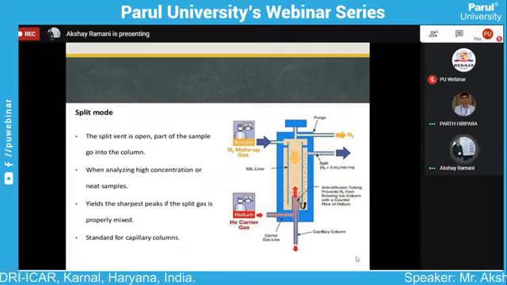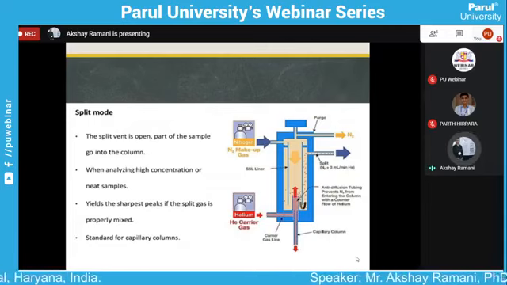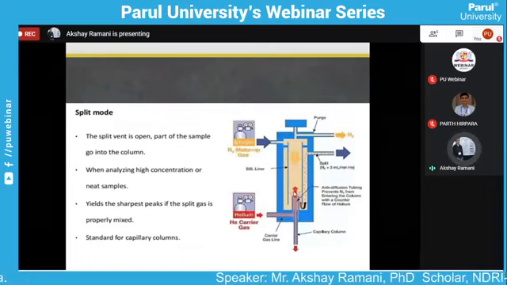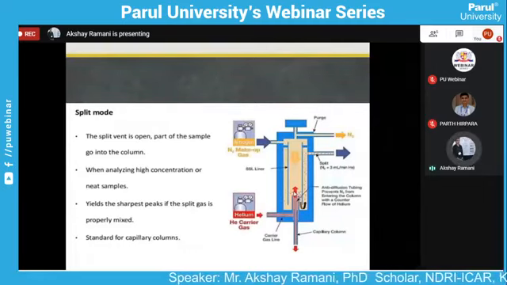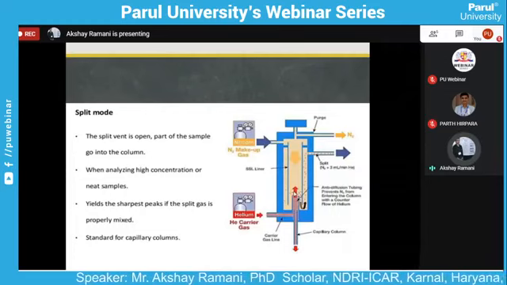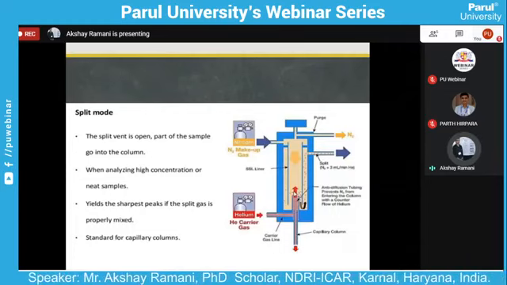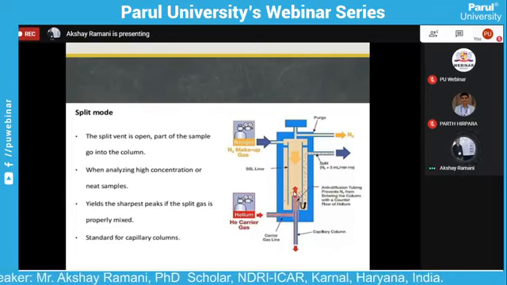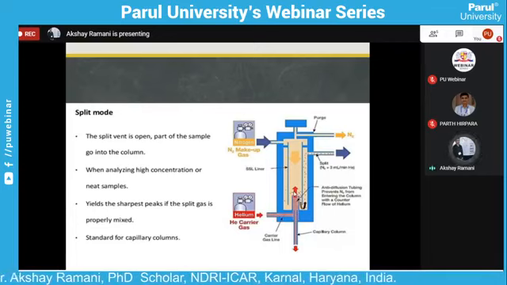The split mode injector is also performed isothermally. The split mode injector gives a fast injection speed, and contamination between the injector and septa is not usually noticed. It is a standard for the capillary column.